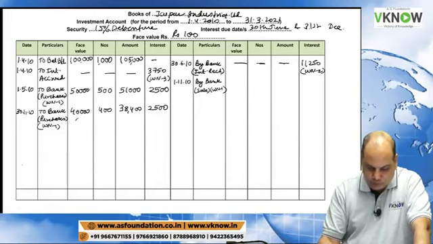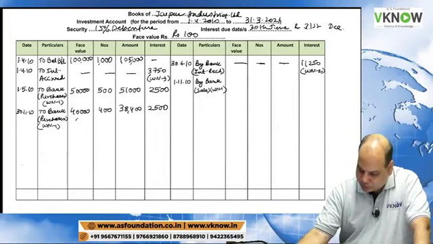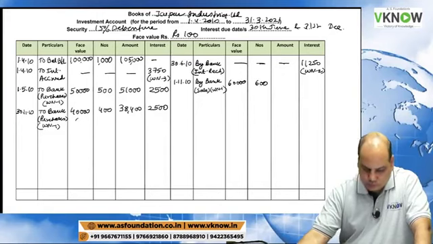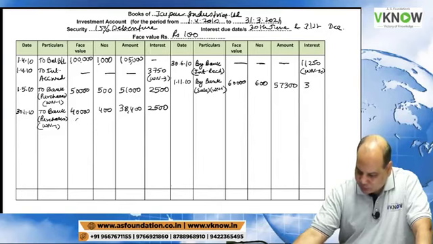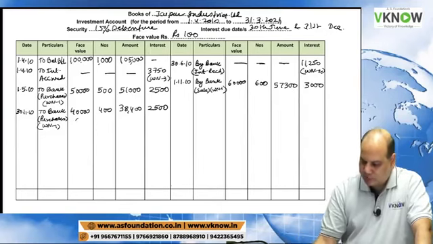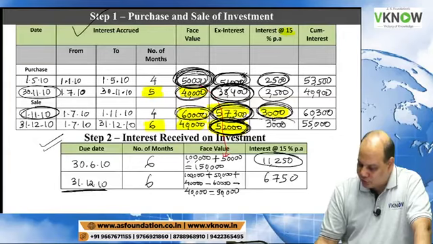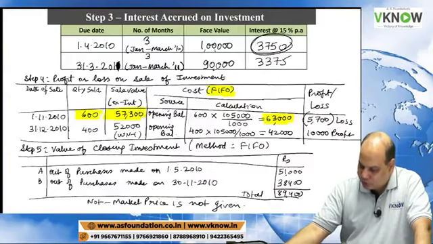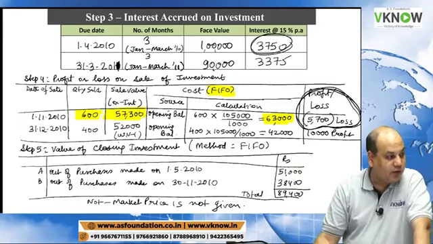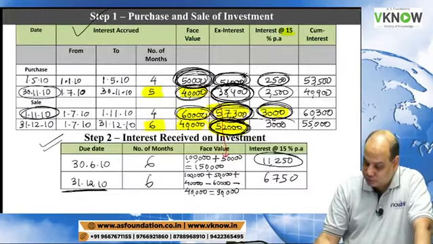Face value 60,000, quantity 600, 57,300, 3,000. And there is a loss also on this sale. Working note number 4 on the screen. You will find 5700 credit, last right side you see 5700 loss.